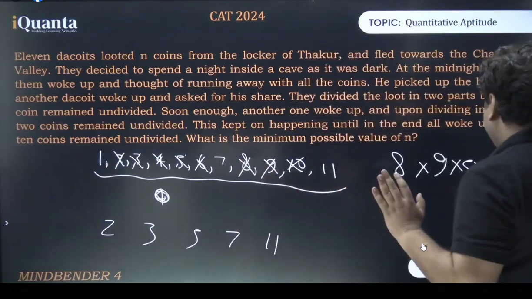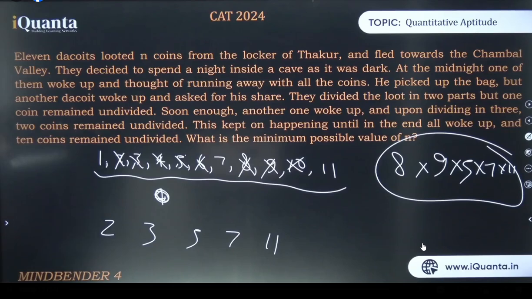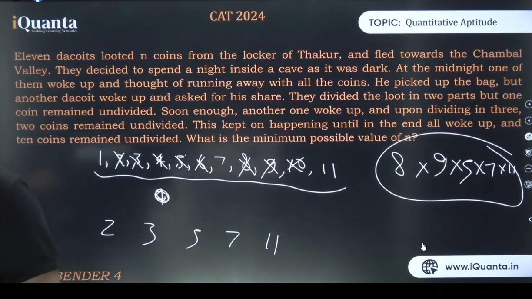7 is alone and 11 is alone. This is going to be the LCM: 8 into 9 into 5 into 7 into 11. Is that clear? 8 into 9 into 5 into 7 into 11. Is it clear now, everyone? So it's an easy thing to find the LCM of numbers which are successive, because we can find the highest powers easily.